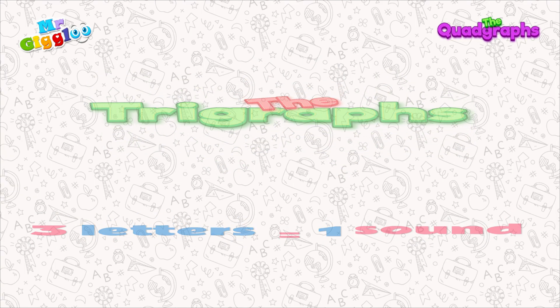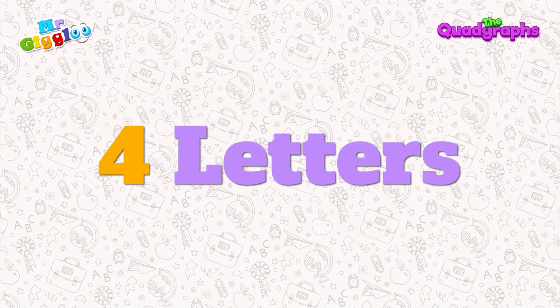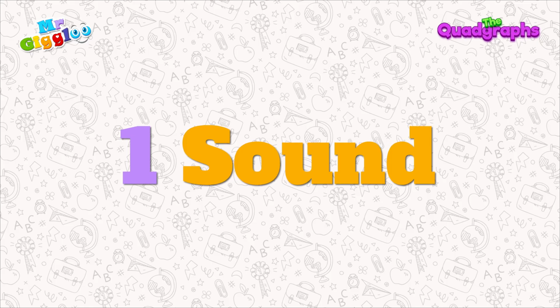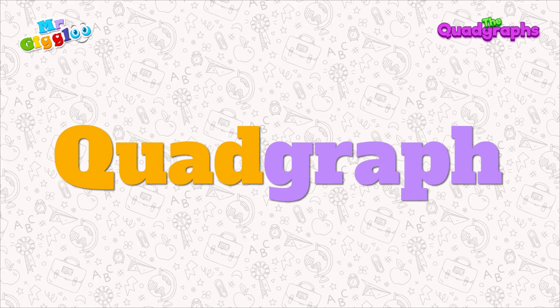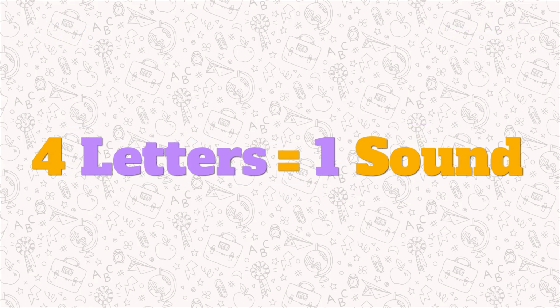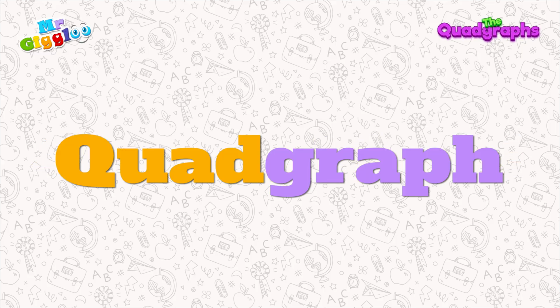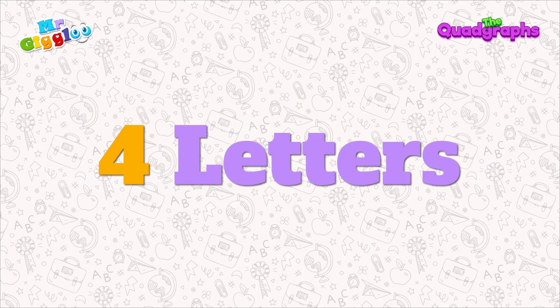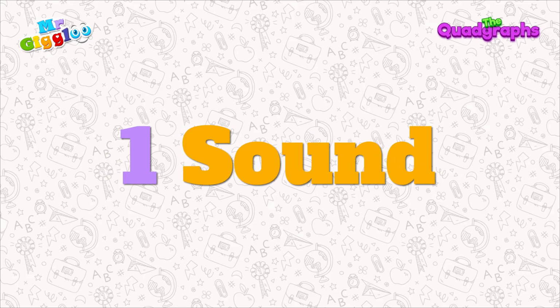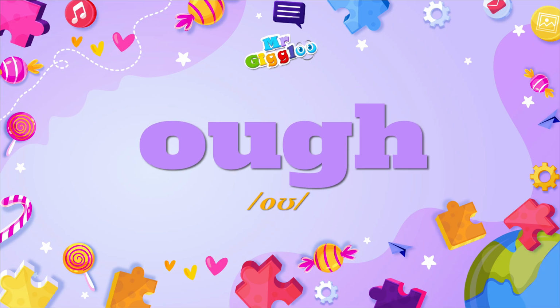Same like that, when four letters come together to make one sound, it's called a quadgraph. That means four letters, one sound. So a quadgraph has four letters, but when you read it, they make just one sound. Isn't that amazing? The first quadgraph is ough.